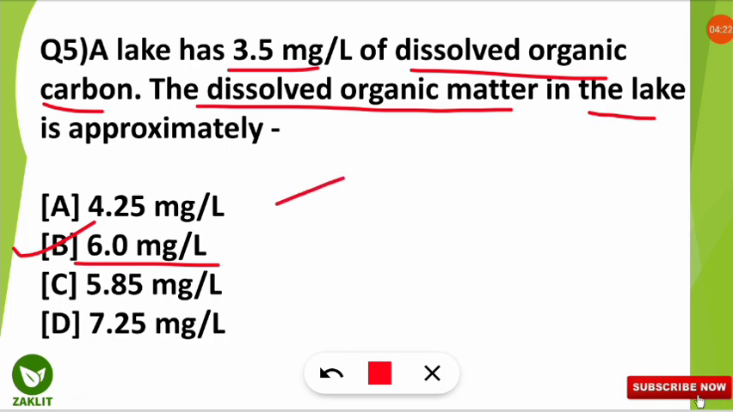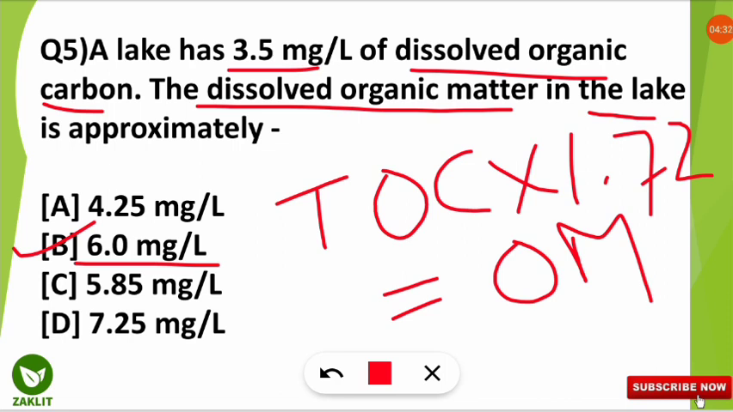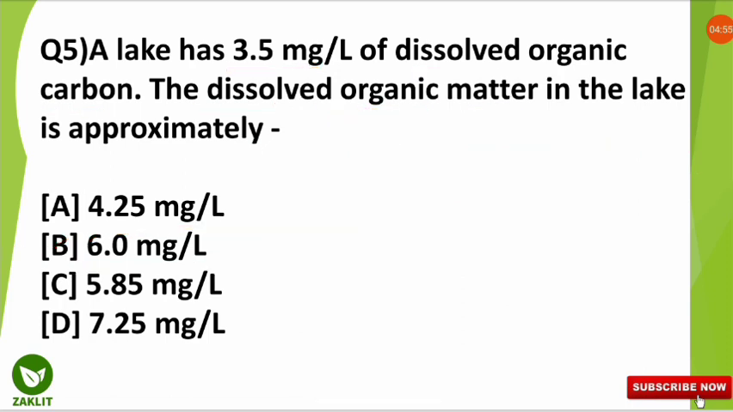It is very simple. Total organic carbon multiplied by 1.72, that is the standard value, will give the value of total dissolved organic matter. Here the dissolved organic carbon was given as 3.5. So in place of TOC, that is total organic carbon, 3.5 multiplied by 1.72 will give the value as 6.02, which is close to the value of 6 milligram per liter, that is the dissolved organic matter. Let's move to the next question.